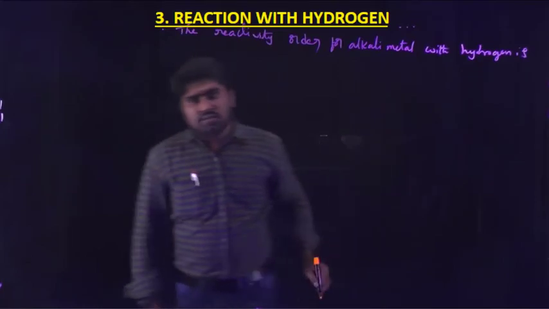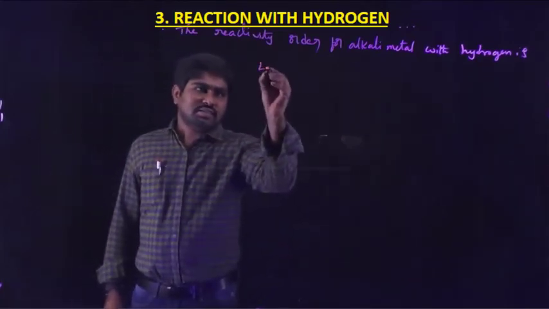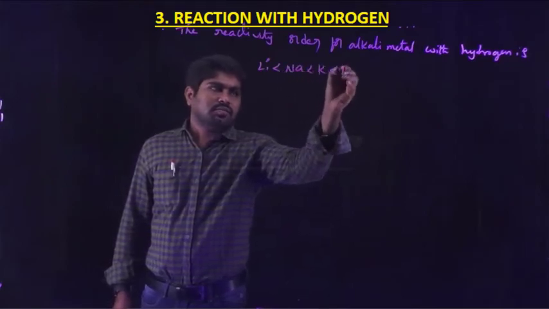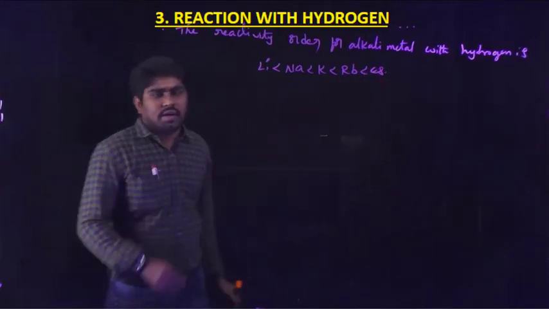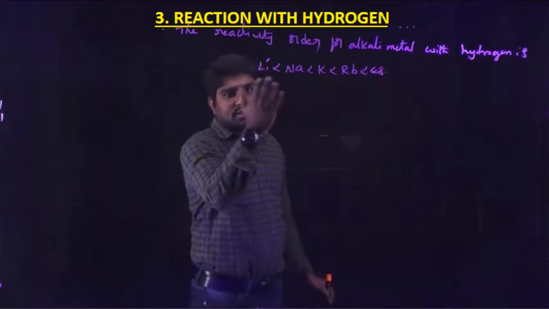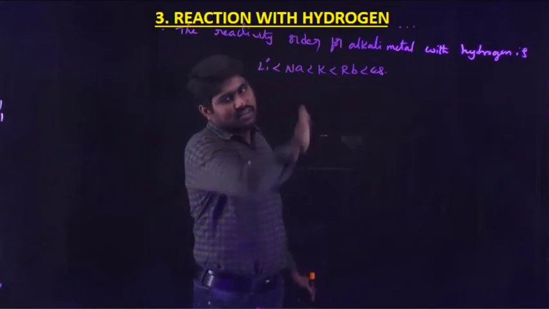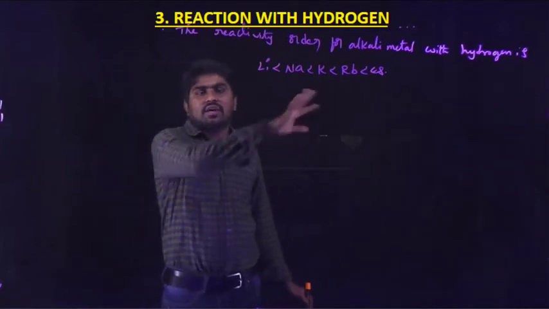The reactivity order for alkali metals with hydrogen is lithium less than sodium less than potassium less than rubidium less than cesium. This is the order for the reactivity of alkali metals towards hydrogen.